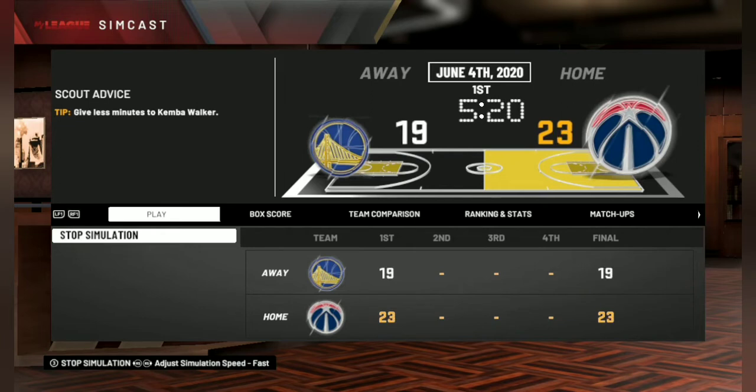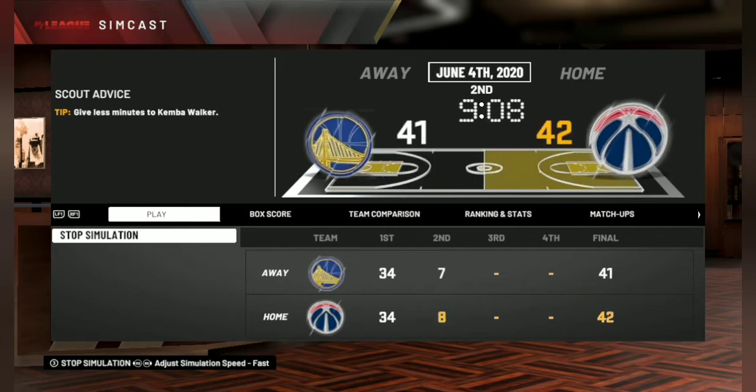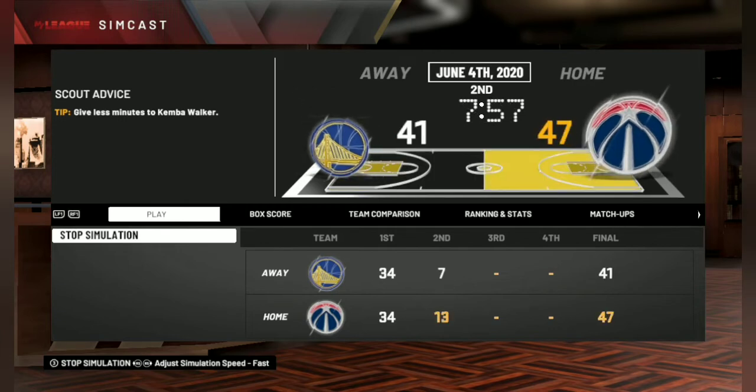Right now we are doing good enough, but it's still a back and forth game at the end of the first quarter. Still a back and forth game here. Golden State is trying to make a comeback from a 3-0 deficit. Now we are trying to take the lead.